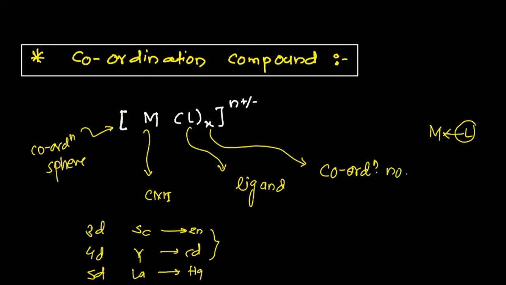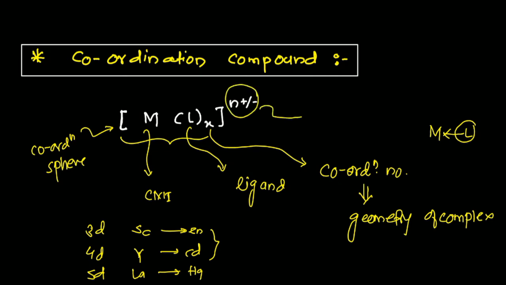and according to Werner's theory of coordination compounds, X is the coordination number that decides the geometry of the complex. After the square bracket is complete, this is all about the complex. A complex may be ionic or neutral. This one is the oxidation state, called the primary valency according to Werner's theory. Oxidation state is most important. So this whole system is called a complex.